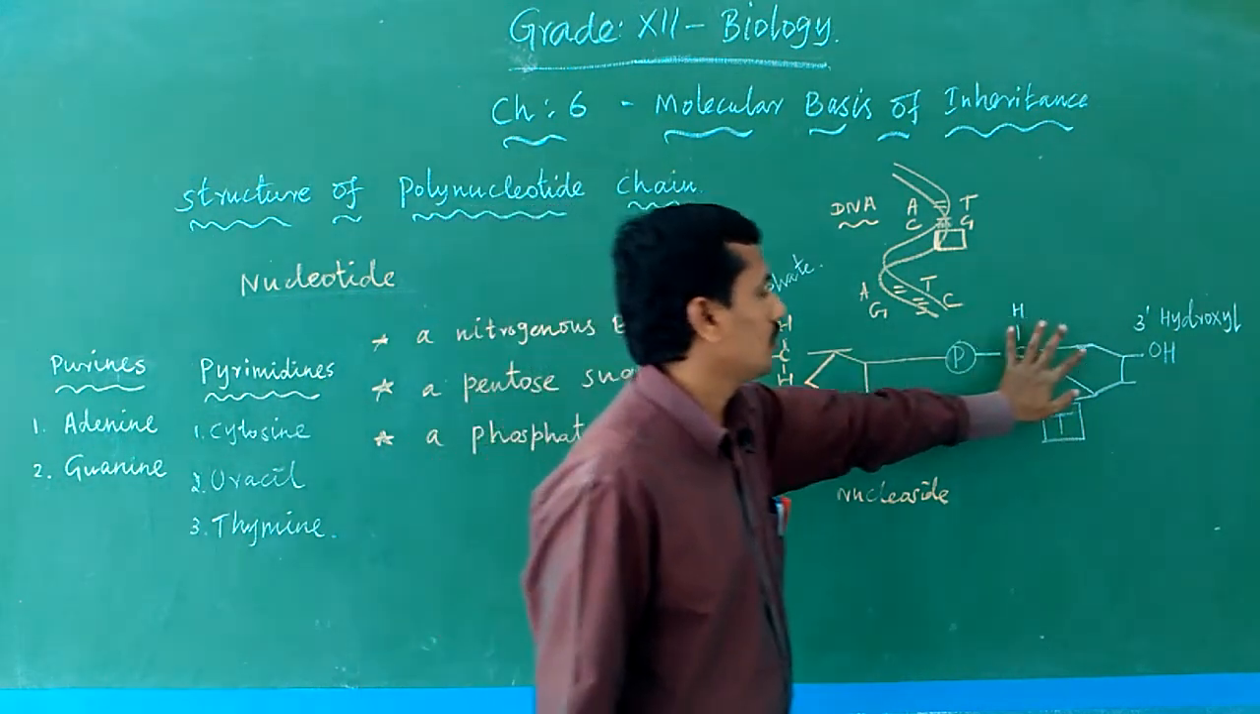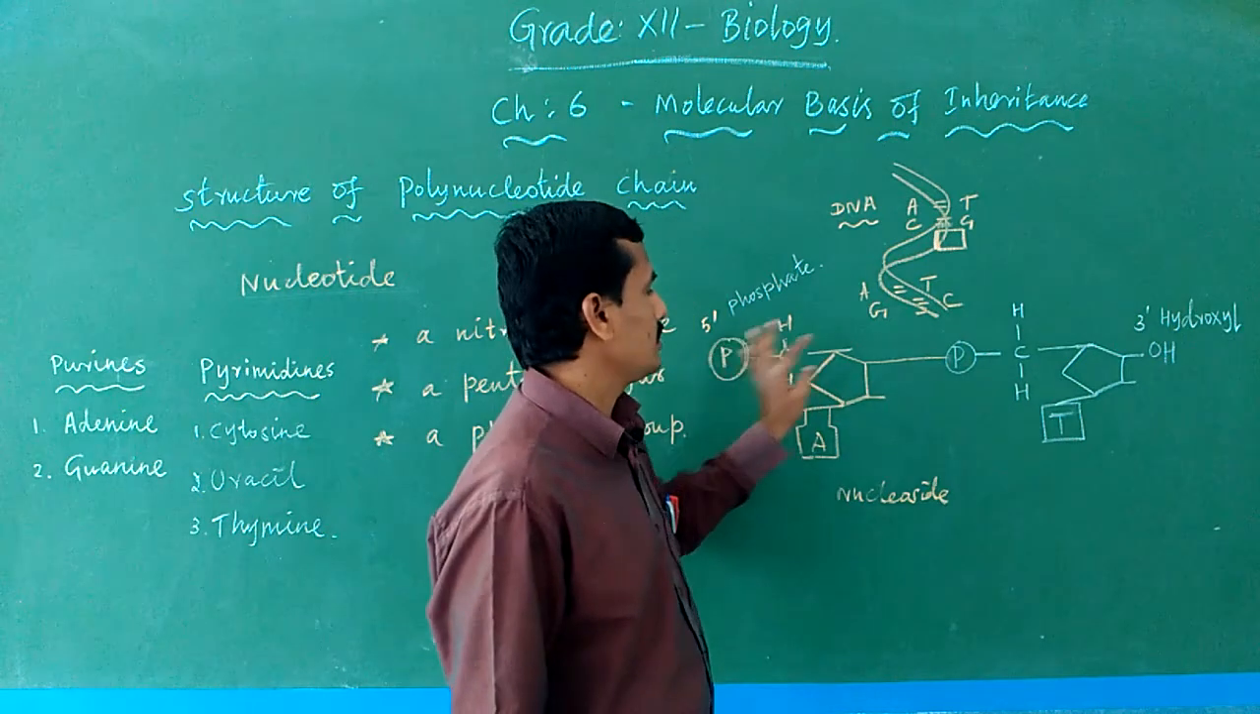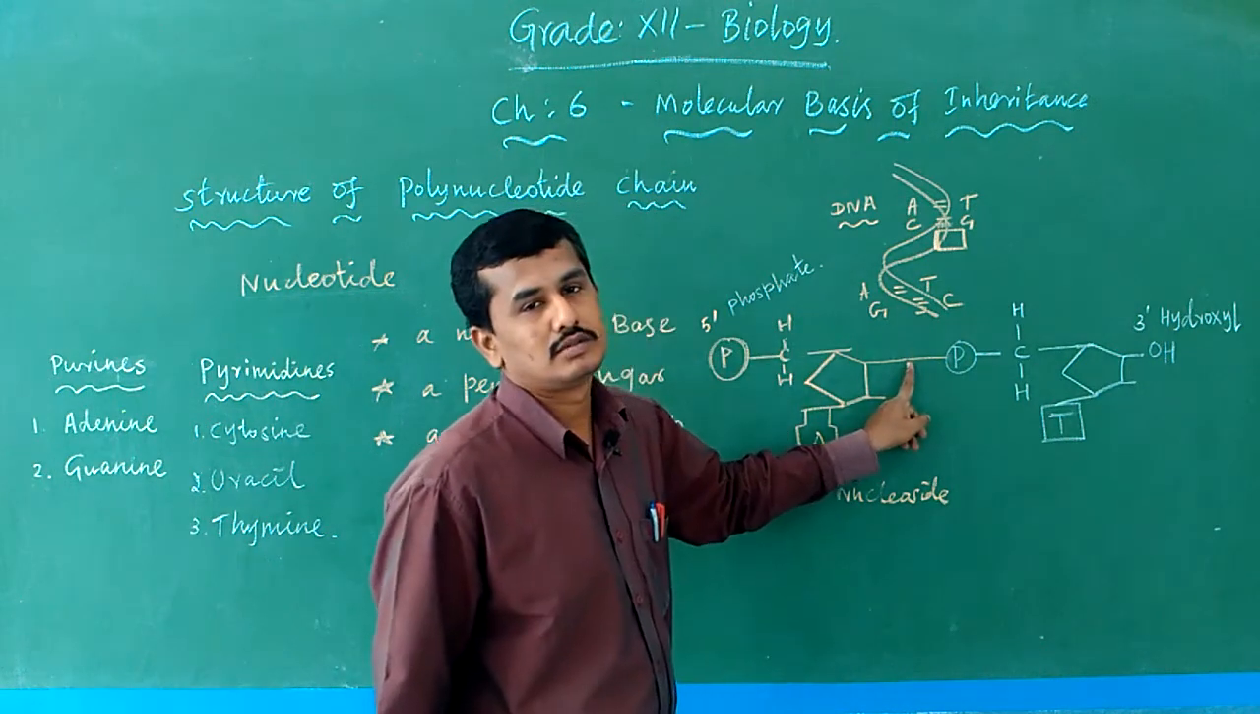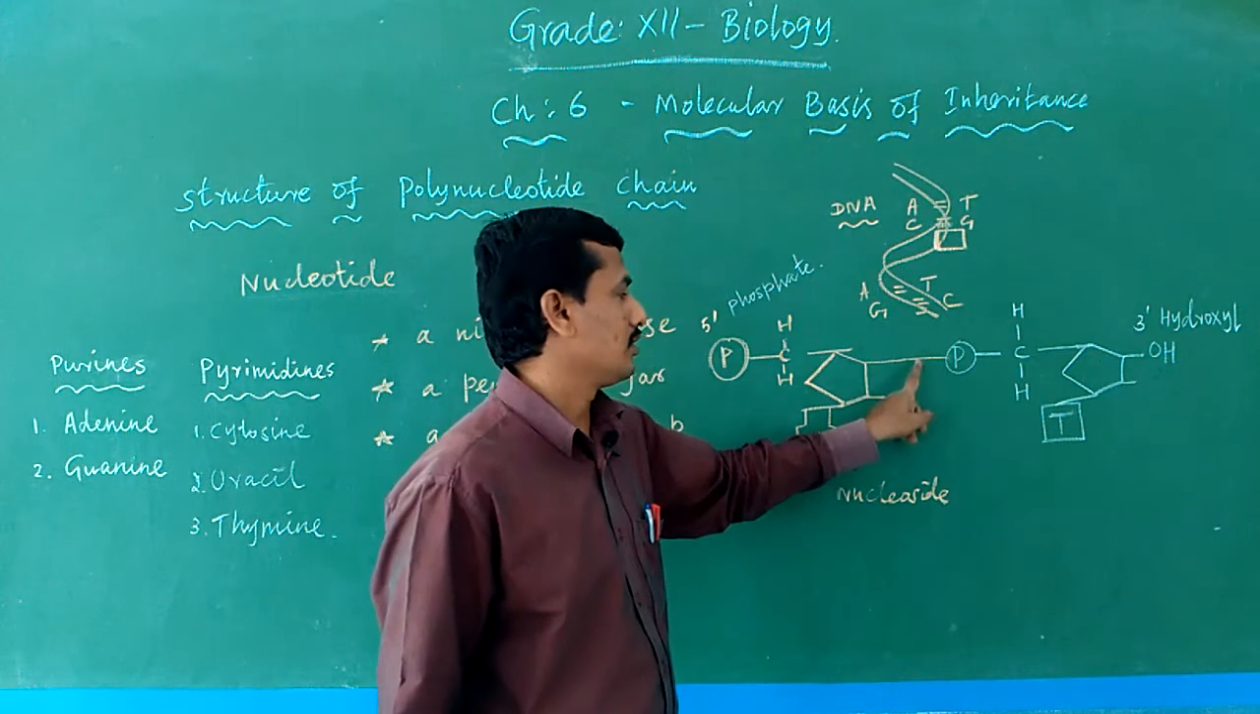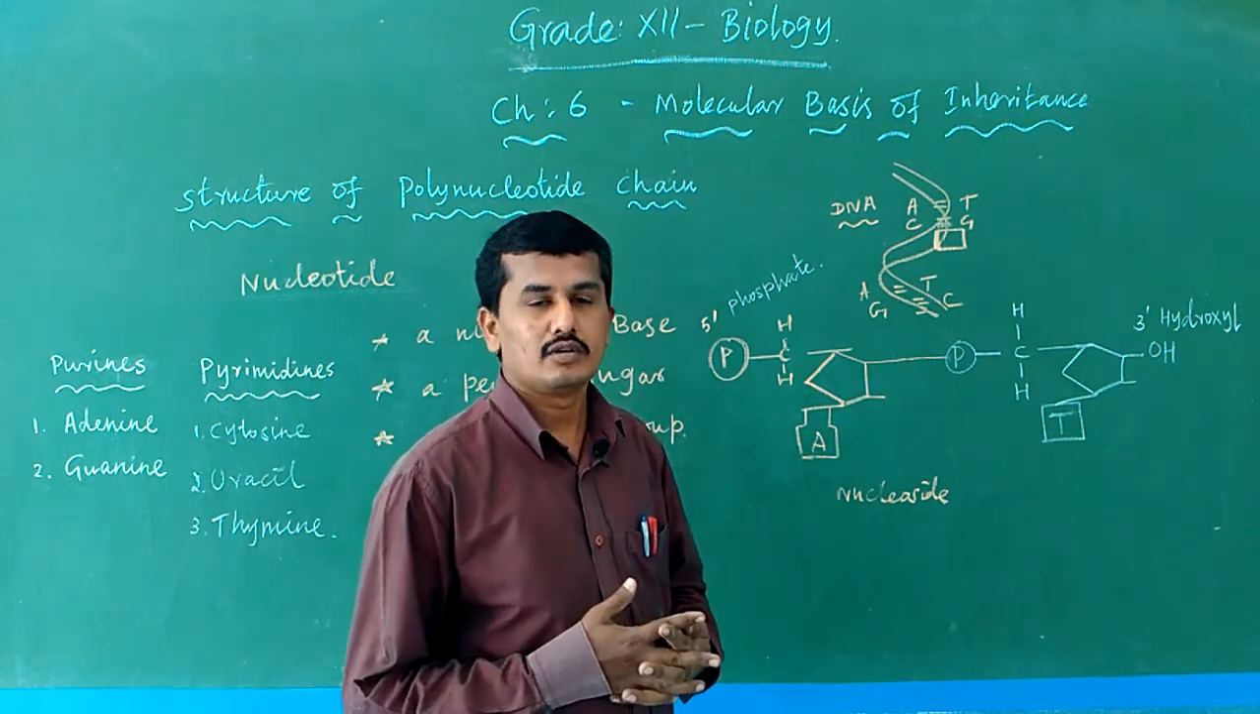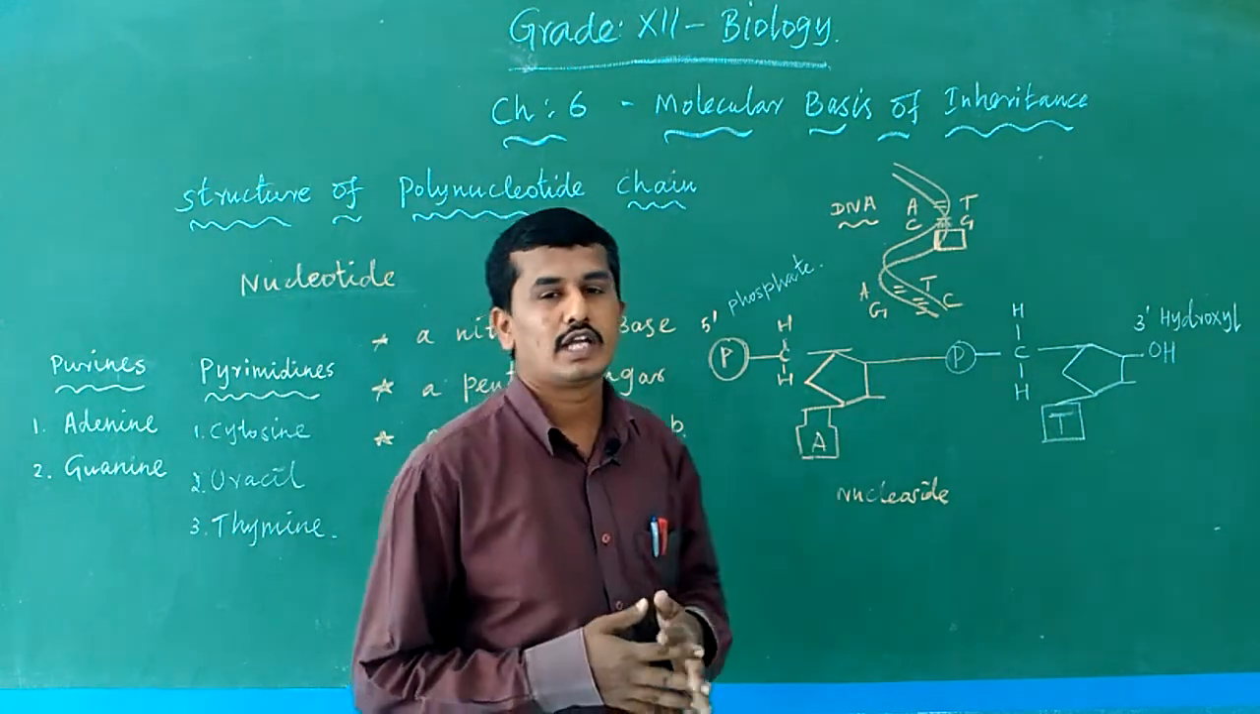Here is one nucleotide, and here another nucleotide. Between two nucleotides, one nucleotide joins with another nucleotide to form a dinucleotide. The bond is the phosphodiester bond.